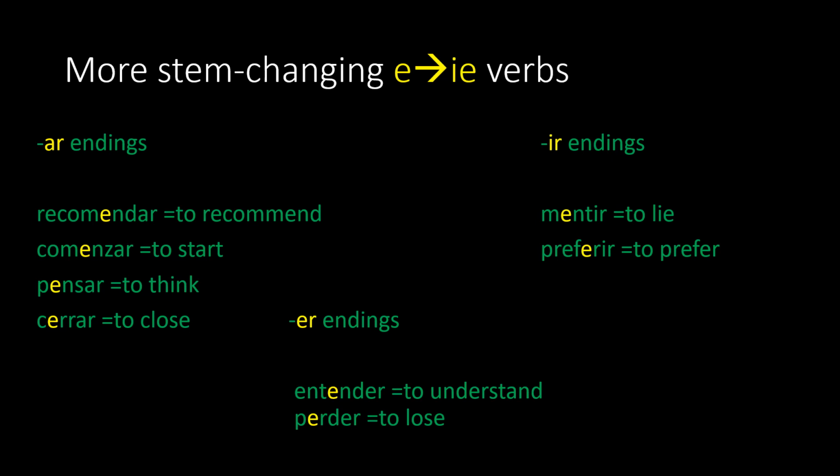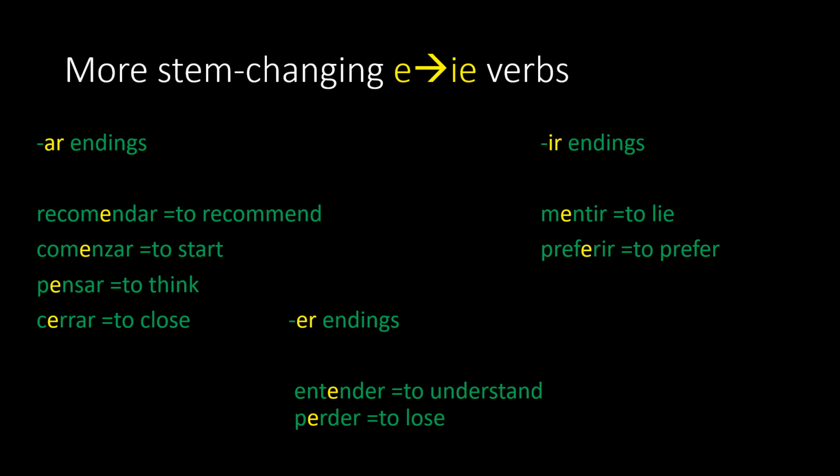Look to the right top. You see, these are IR ending verbs. And you have to remember how to conjugate the endings for IR verbs. But again, I have colored in yellow the part inside the verb that changes from an E to an IE. And the verbs here you have are mentir and preferir.